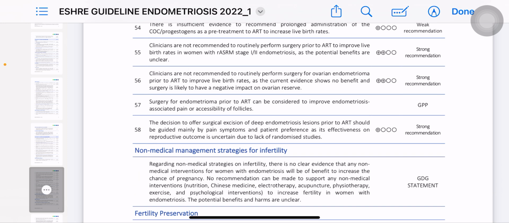Clinician not recommend routinely perform surgery prior to ART to improve live birth rate in women with stage 1 and 2 endometriosis as the potential benefits are unclear, ठीक है।